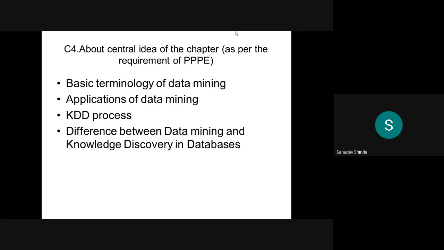Now the fourth point is the central idea of the chapter, meaning what we are going to learn in this chapter. Again I am telling you that in this chapter we are going to learn the basic terminology for data mining, what the applications of data mining are, what the KDD process is, and what the difference is between data mining and knowledge discovery in databases. All these concepts we are going to learn in this chapter.